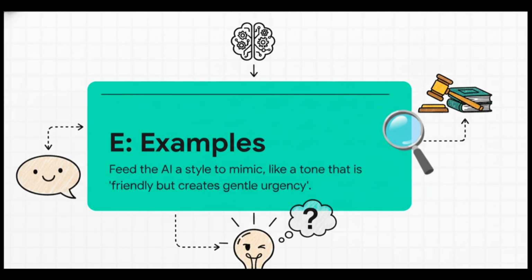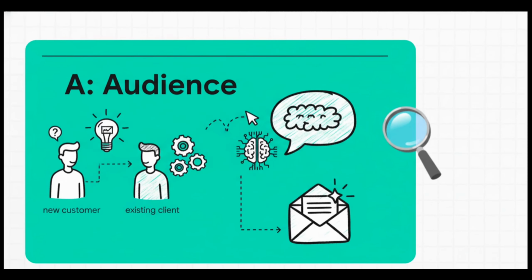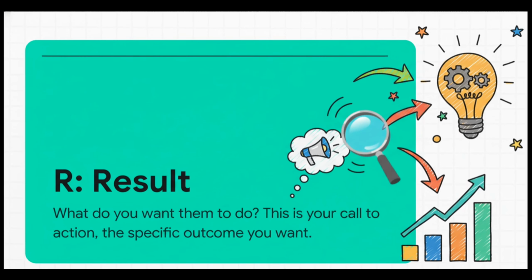This is all about the style. Should it sound friendly, professional, maybe even witty? And then A is for audience. Who is this for? Are you talking to new customers or loyal clients? Finally, R is for result. This is crucial. What do you want the reader to do next?